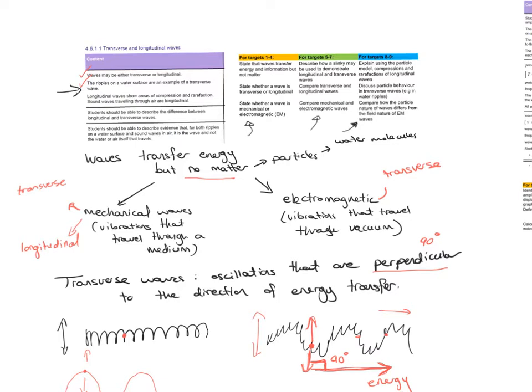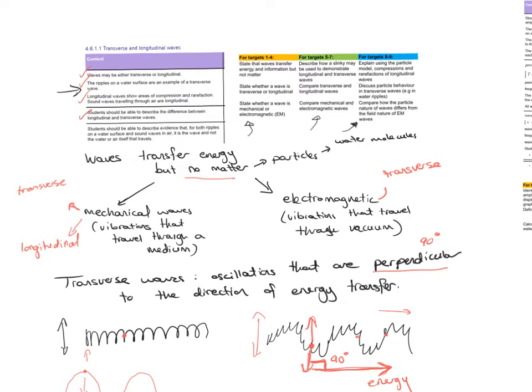That's the most important one. They have areas of compression and rarefactions, which is very important. And always remember that since sound needs air to travel through, it's also a mechanical wave because it needs a medium to travel through.